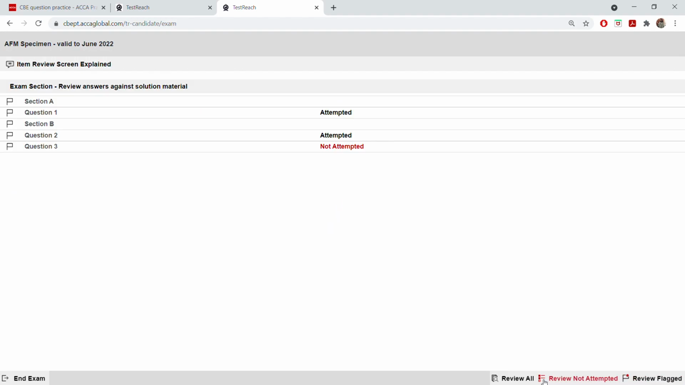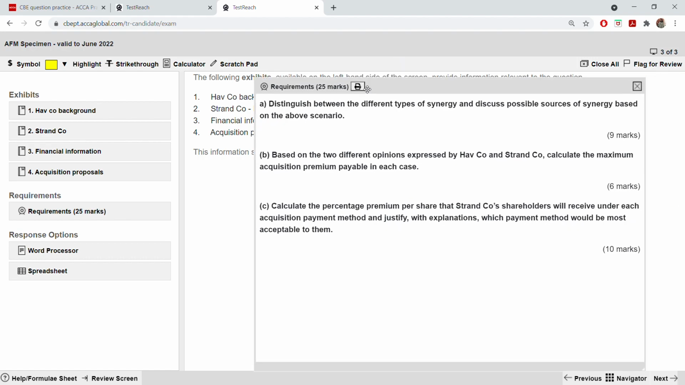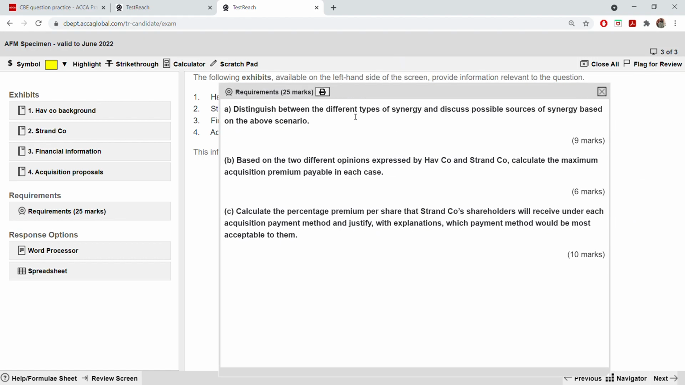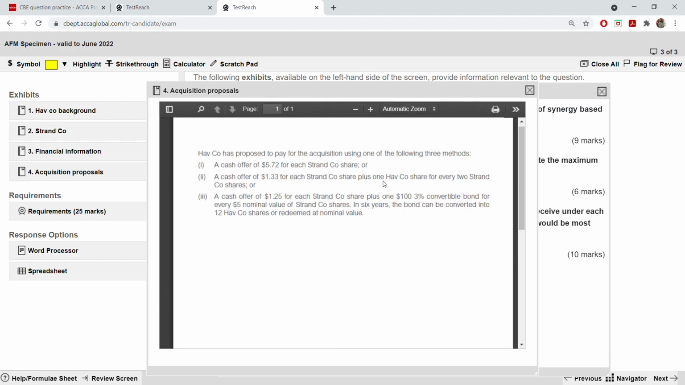Question number 3. You see, it's about acquisition. If you see the requirement, you will understand. Different types of synergies there. This is usually your discussion. Then we have premium calculation. Then there are some different methods that you can finance your acquisition, and how much the shareholders will receive under the 3 methods. This is something students often struggle with. These 3 methods: cash offer, cash and share, and mixed offer.